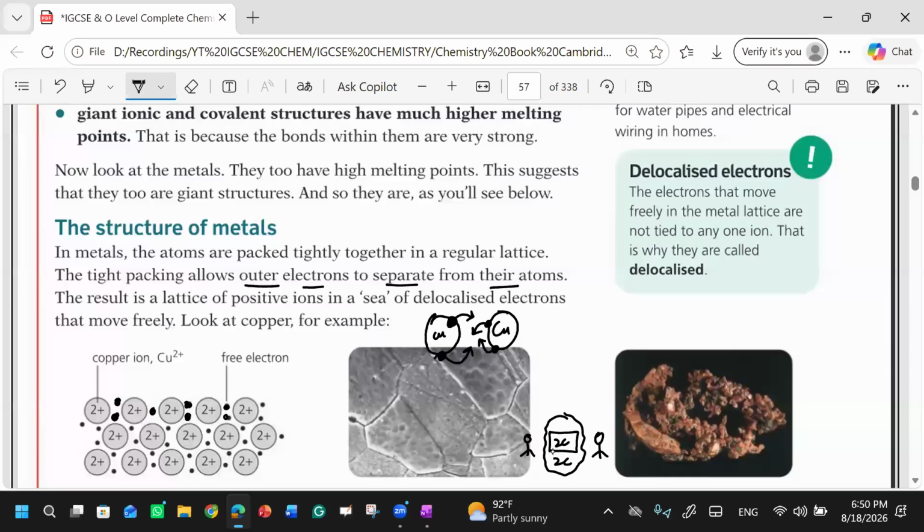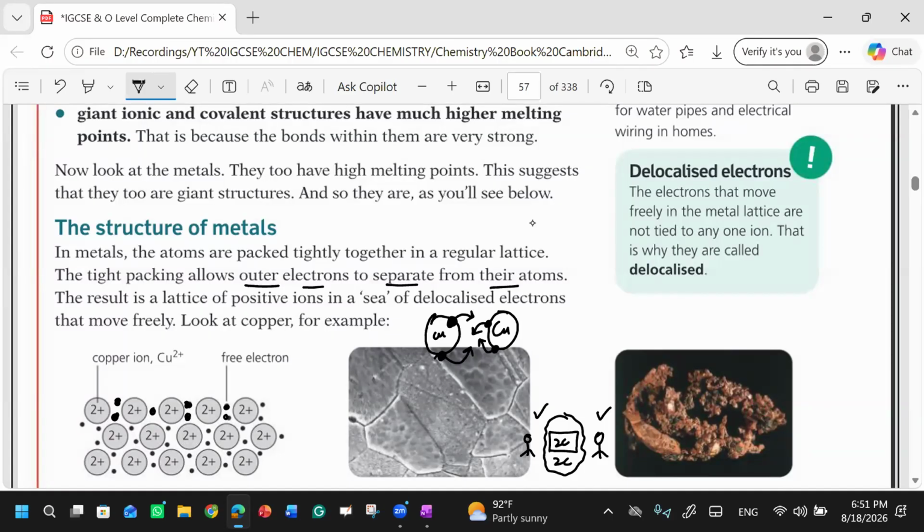Just like I gave you the example, if you are standing here and your friend is standing here, and in between you both there is a table, when you both are close enough, you will release two coins on this table and your friend will place two coins on the table. So this is what they're saying, that when metals approach each other, they are very much closer to each other.